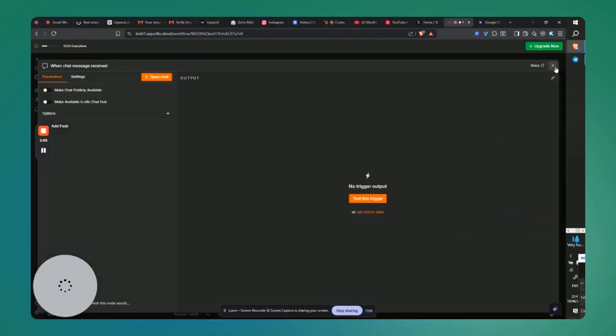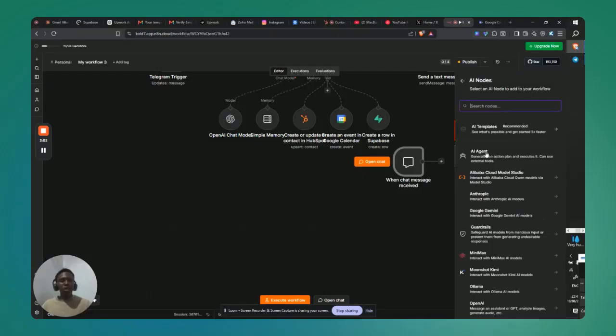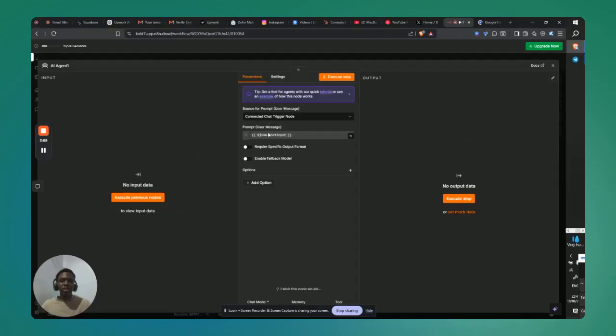Then you click on the plus and you click on AI, and then an AI agent. Once you click on the AI agent, the chat ID and the user prompt will be mapped. The user prompt is basically the chat being sent to the message interface. So that's going to be the user prompt.